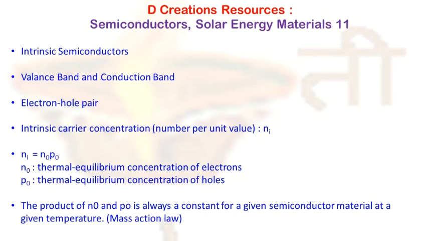And when the electrons go to the conduction band, obviously they will leave behind a vacant space in the valence band. So the excited electron has gone to the conduction band and it has left a vacant space in the valence band. Now the vacant space is one of the electronic states in the valence band that can be occupied by another electron.